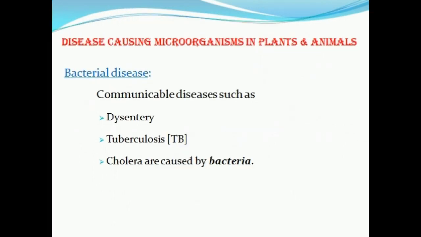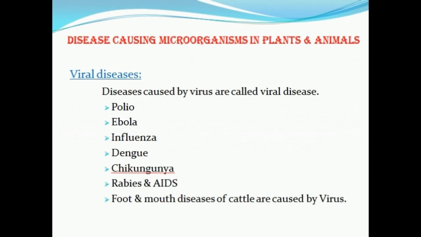Let's see disease-causing microorganisms in animals and human beings. Communicable diseases such as dysentery, tuberculosis, which is shortly known as TB, typhoid and cholera are caused by bacteria. Harmful diseases like polio, Ebola, influenza, dengue, chikungunya, rabies and AIDS are caused by viruses. Simply, these are viral diseases. Highly communicable diseases like foot and mouth disease, which infects cattle, are caused by virus.